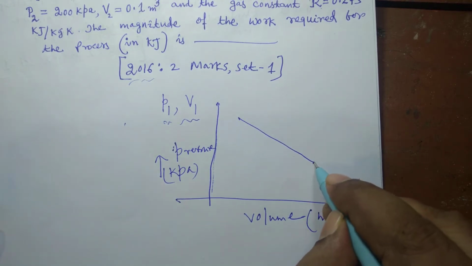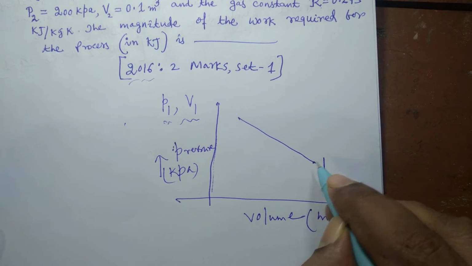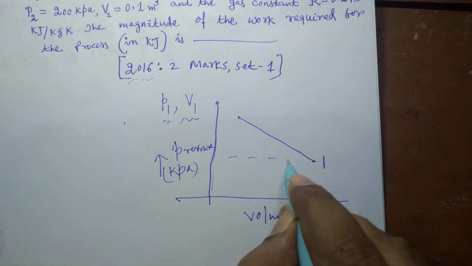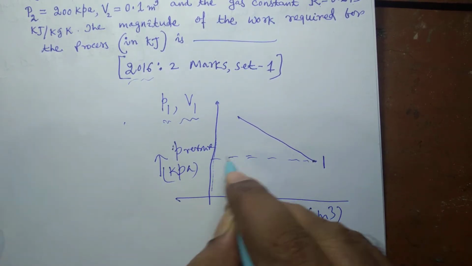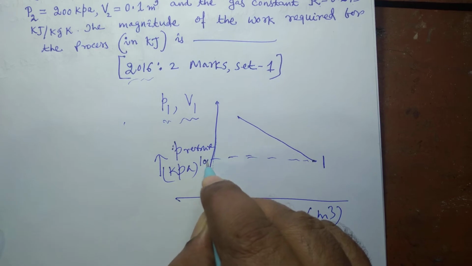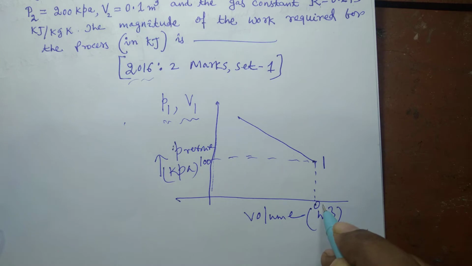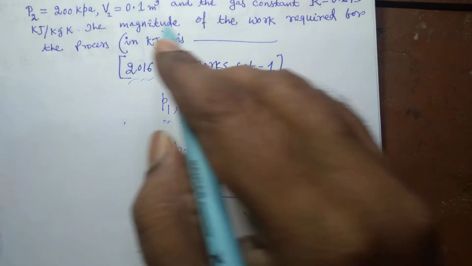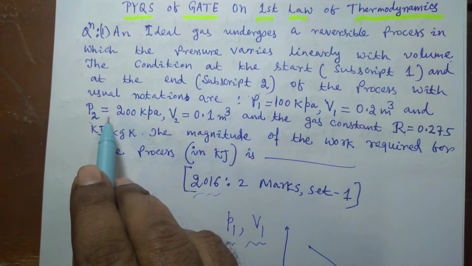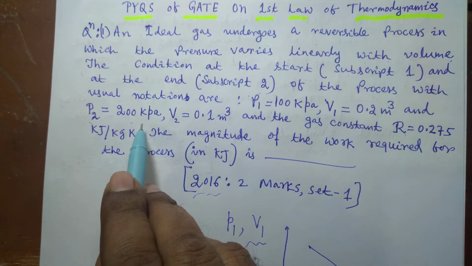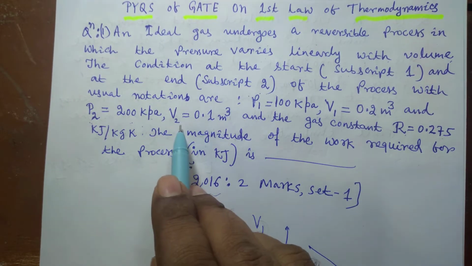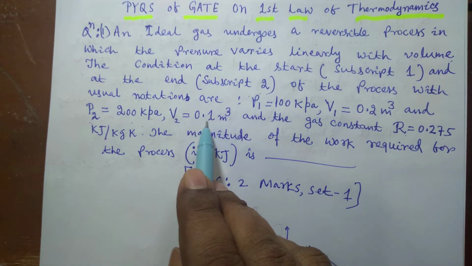Suppose this is state 1, the beginning of the process, when P1 is 100 kilopascal and the volume is 0.2 meter cube. At the final state, P2 is 200 kilopascal and volume at state 2 is 0.1 meter cube.